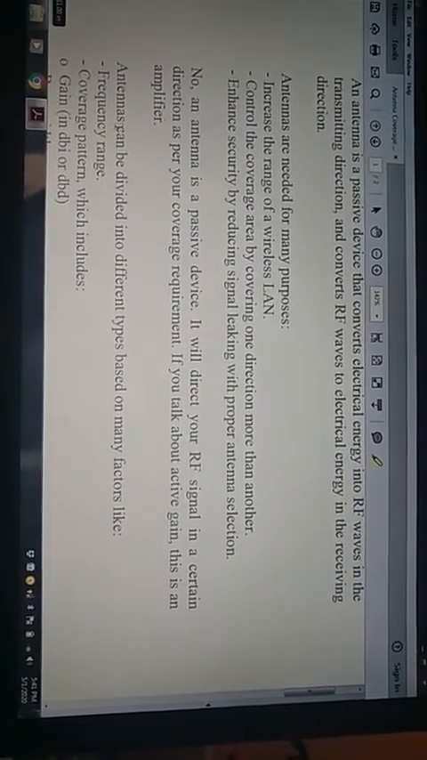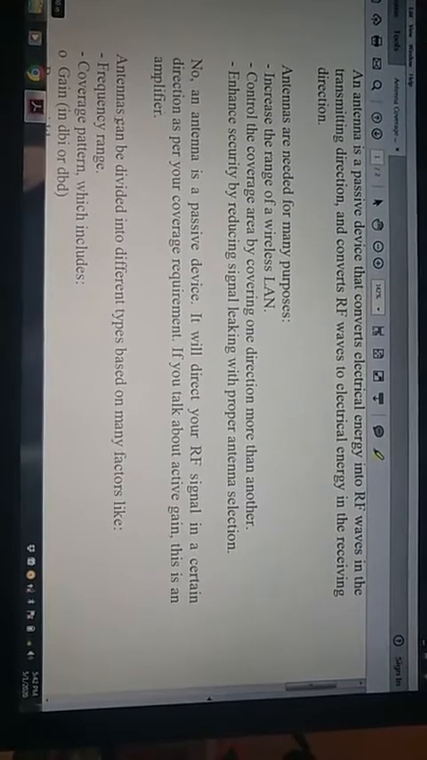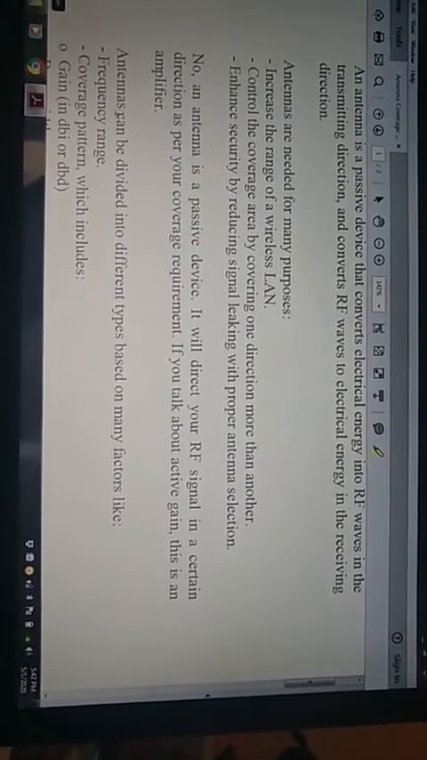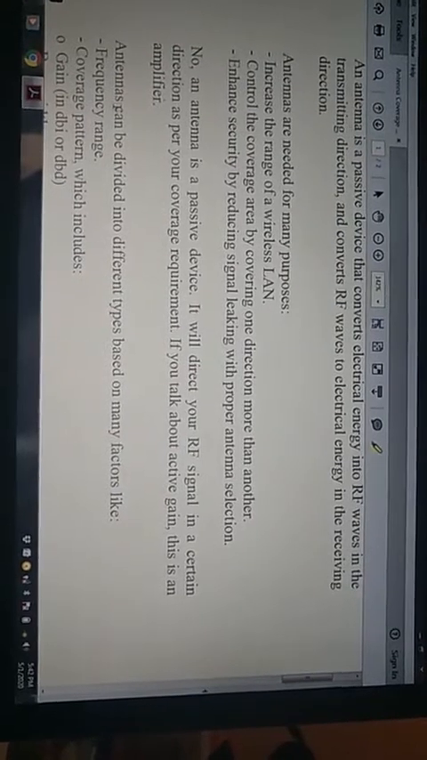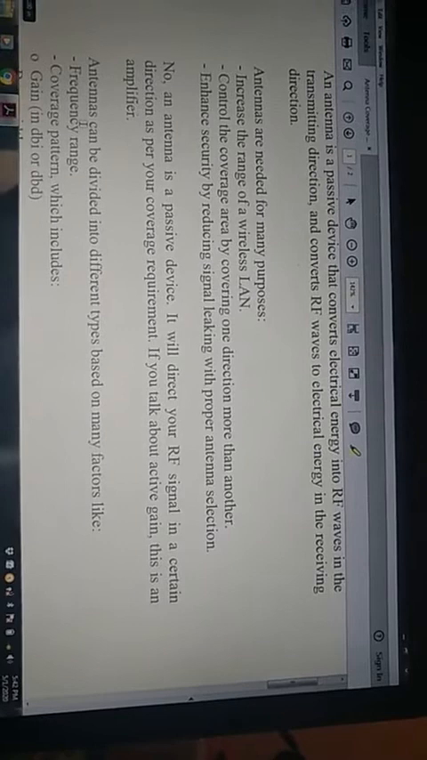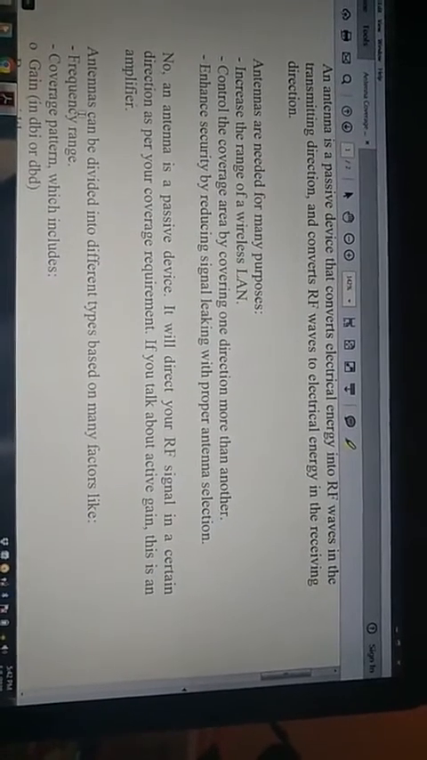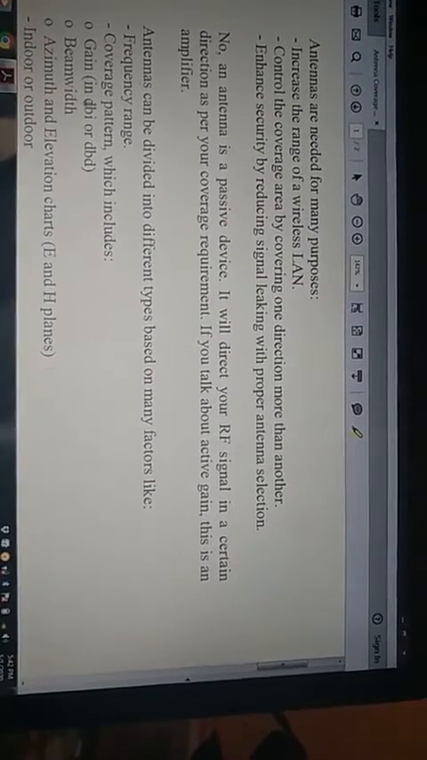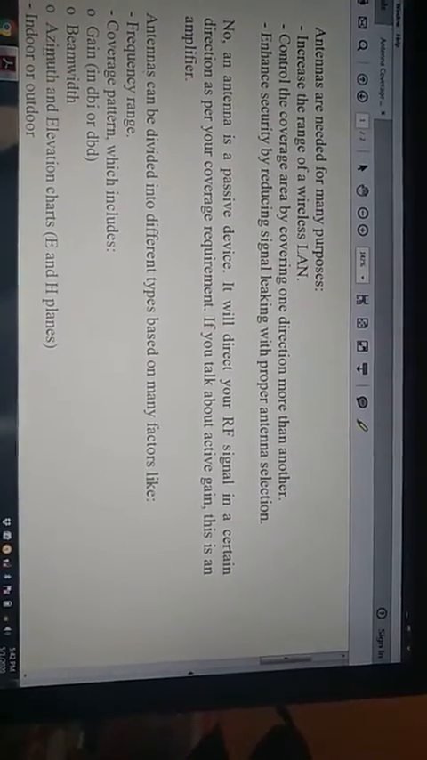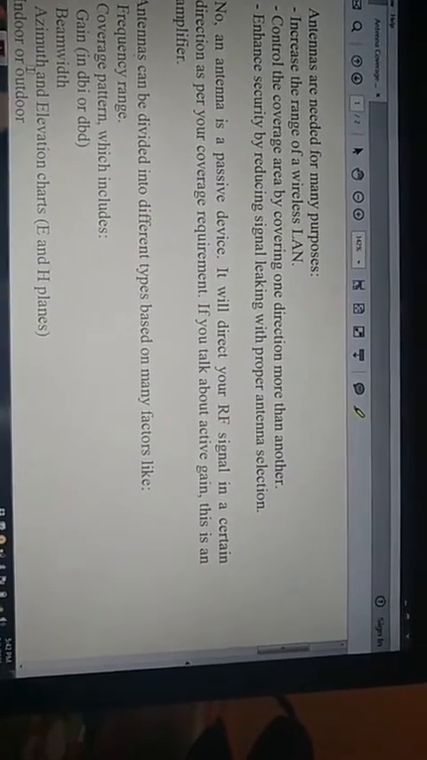If we talk about active gain, this is in the amplifier. What is the gain? Gain means amplifier: a low signal to a stronger, higher signal. Antennas can be divided by different types of factors. The first one is frequency range, then coverage pattern, gain, beam width, azimuth, elevation chart, indoor and outdoor.